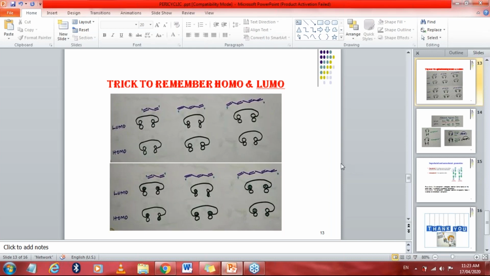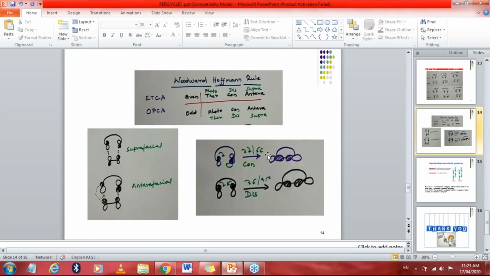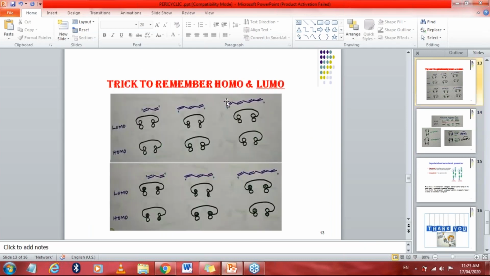Now we have to learn the first thing. Here I have not shown one particular trick. If you want to, please write it down, or otherwise I will tell you tomorrow. You can write down: even LUMO symmetry.